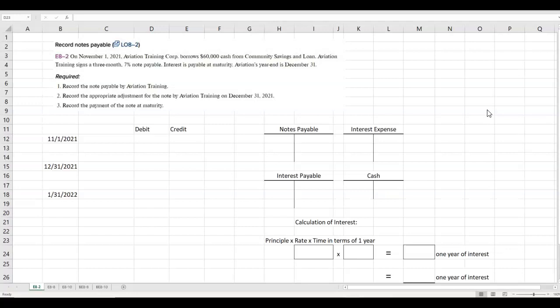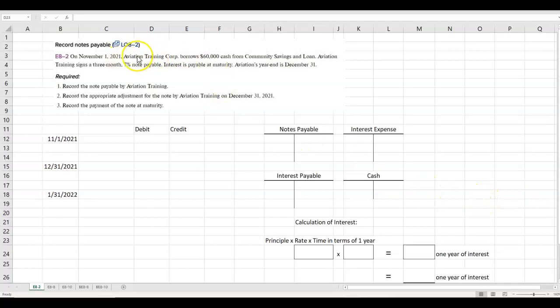I want to run through 4 or 5 examples here, and you can refer back to these as often as needed. So the first one talks about borrowing money and paying interest. This is essentially the same thing you did with notes receivable, only the flip side of that. Instead of interest income, now it's interest expense because this is a liability, remember.